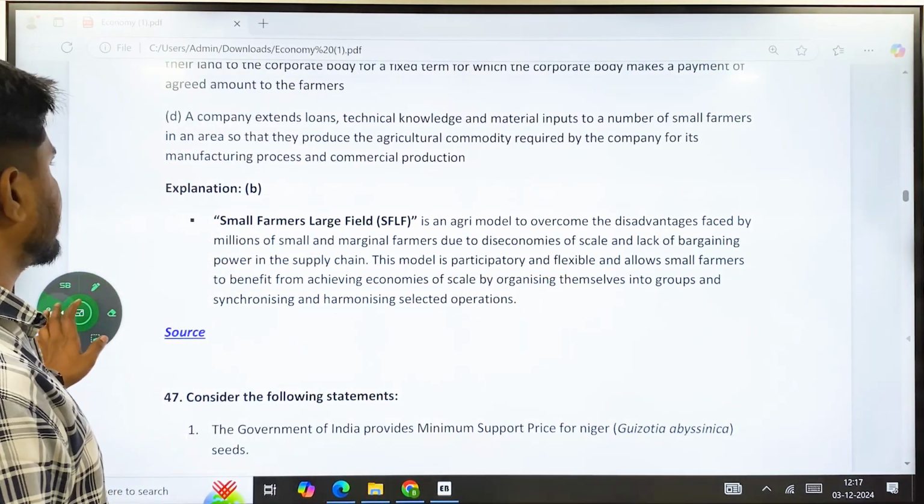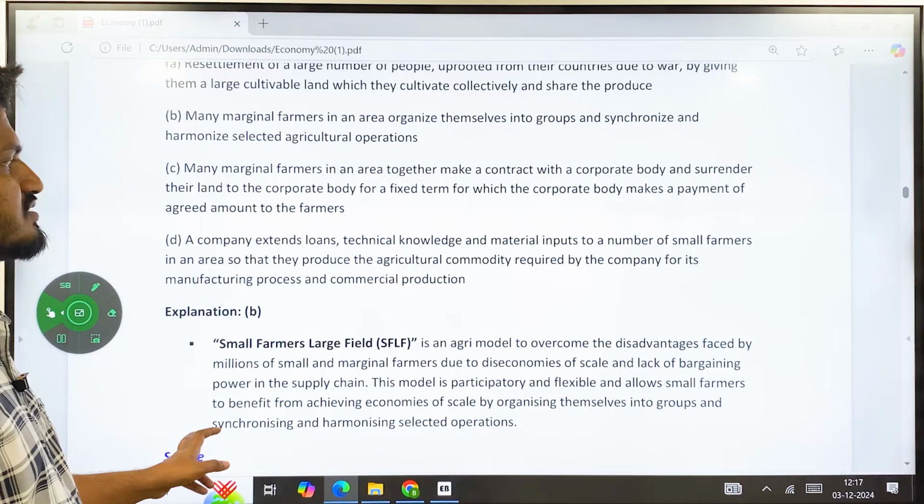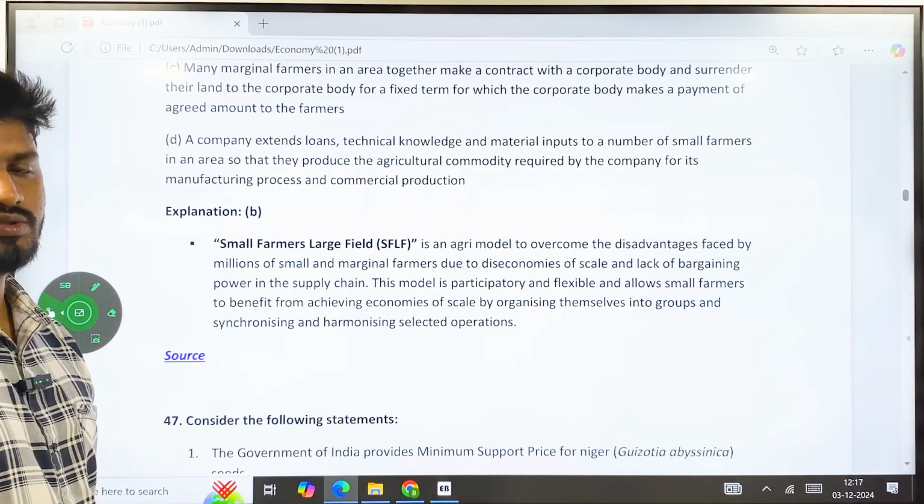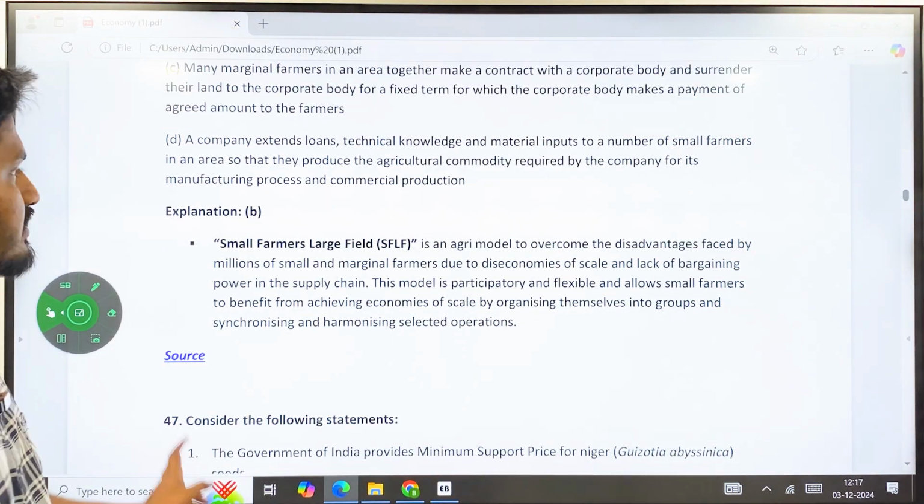Okay, you could have guessed here, you could have used common sense. If you read the other options, they are not so suitable for this statement here. So the correct answer is B.